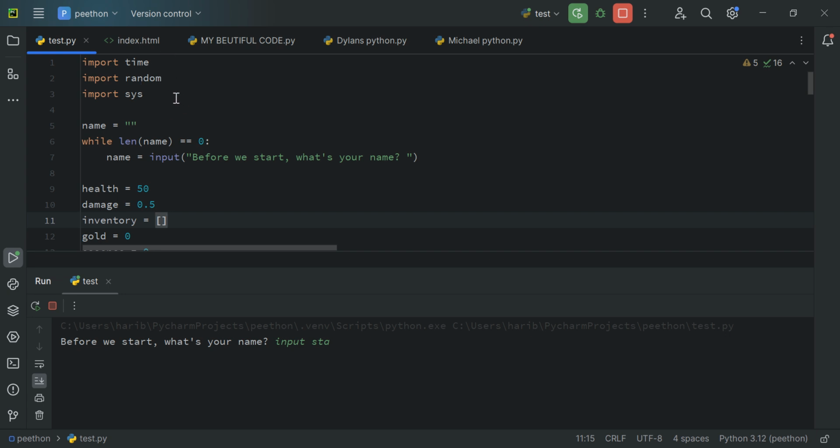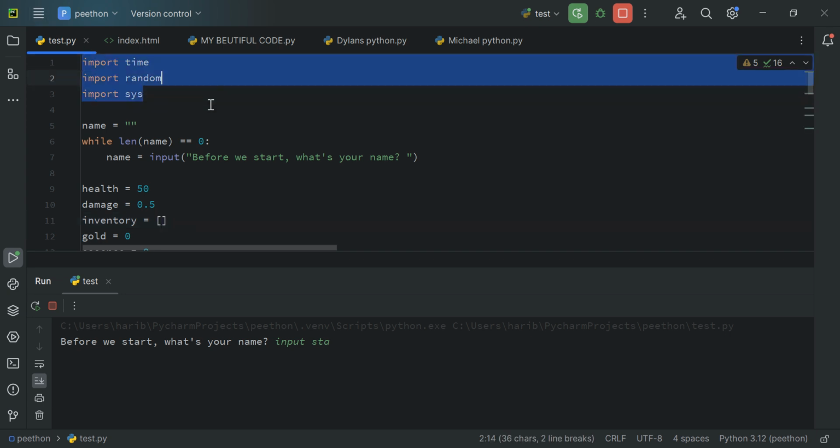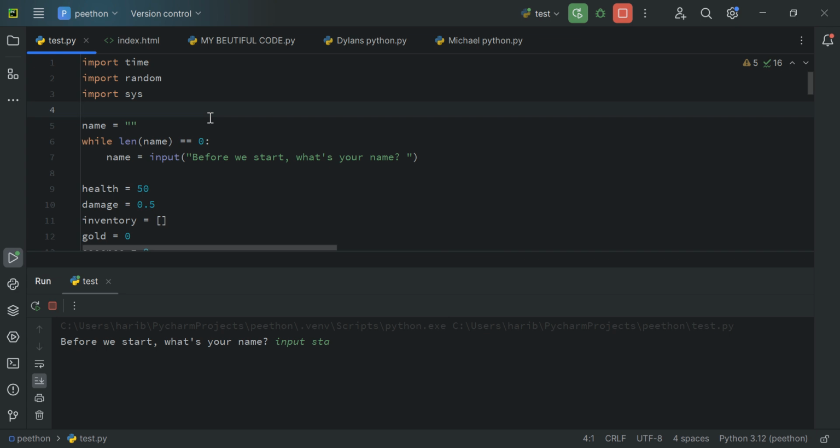This code, the first three lines here, I wrote import time, import random, and import sys. I will explain what these do after I explain the rest.